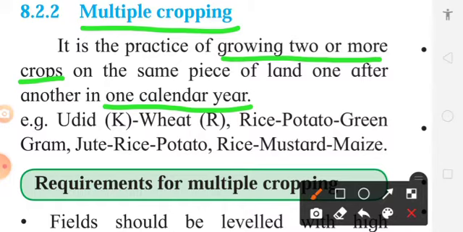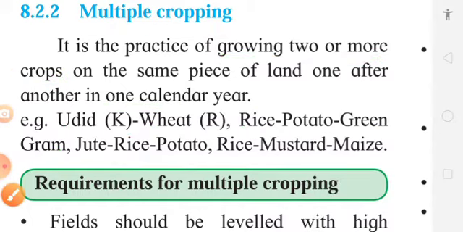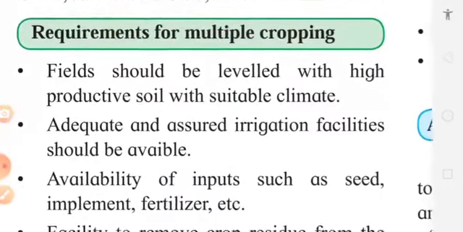For example, udid in kharif season, wheat in rabi season, or rice, potato, green gram, that is kharif, rabi and summer, like that. Or we can grow jute, rice, potato. So one thing you must note down, that in multiple cropping the types of crops are different. One is udid in kharif, wheat in rabi, or rice, potato, green gram. All these crops have different cropping systems.